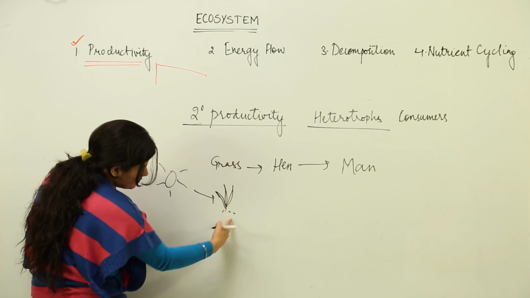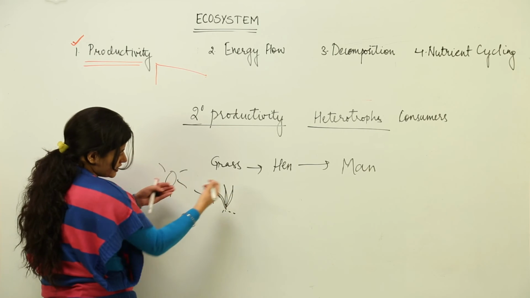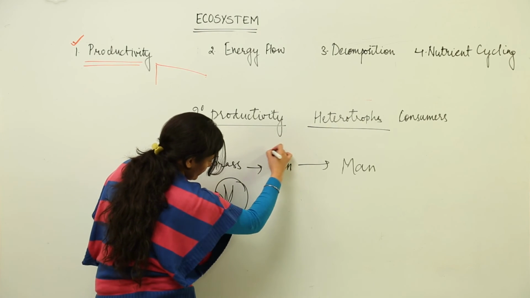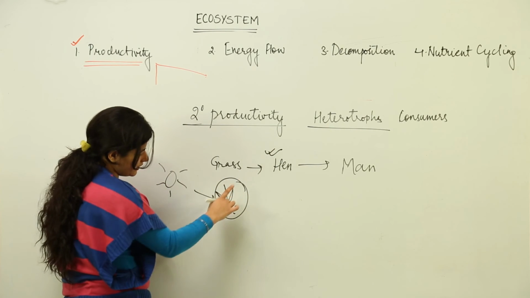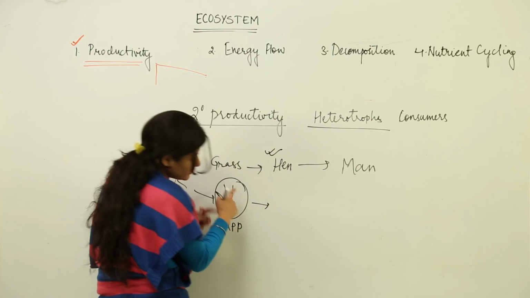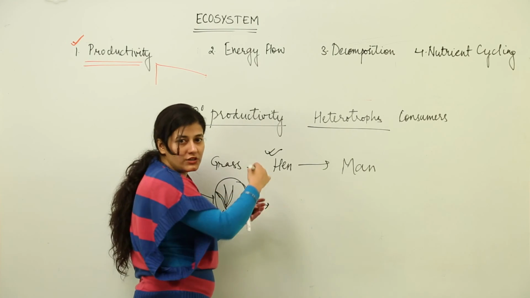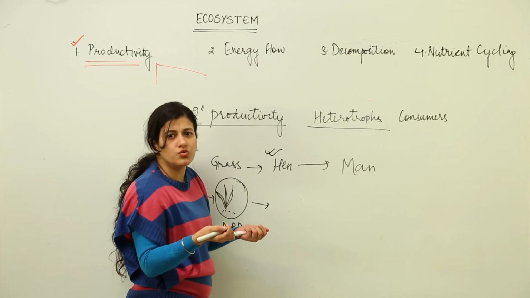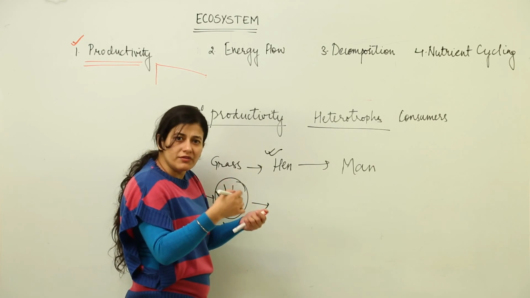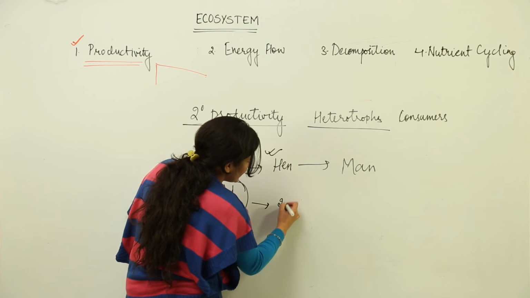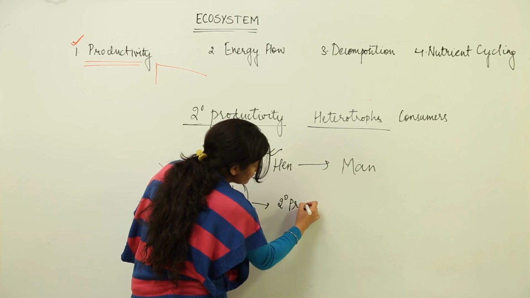It did that primary productivity out of which the respiratory losses were taken. Now this grass which is available for eating to the hen, or the grains which are available for the hen, that would be NPP. After consuming this grass, this hen is going to take that energy and store it in the form of muscular tissue or adipose tissue, or whatever growth would take place inside that hen would be the secondary productivity.